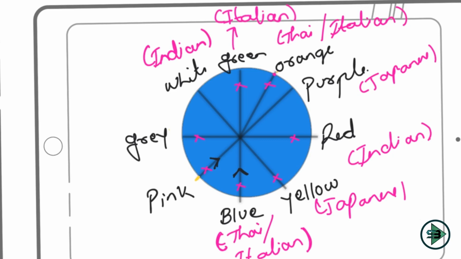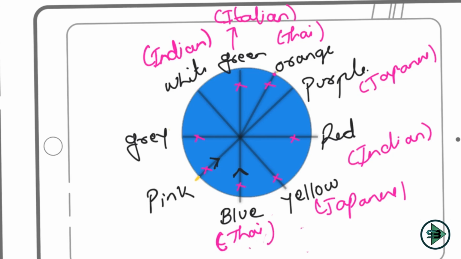So let's take out this Italian from here because I know now the Italian will be occupied by green, and Thai will be taken by these two. And that's how I am ready with the dishes which are being taken by them as well.